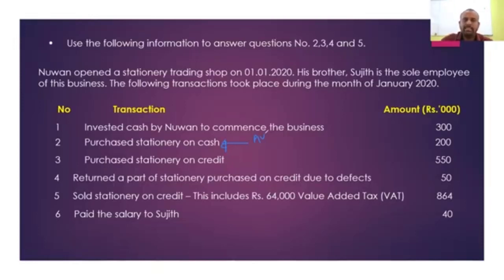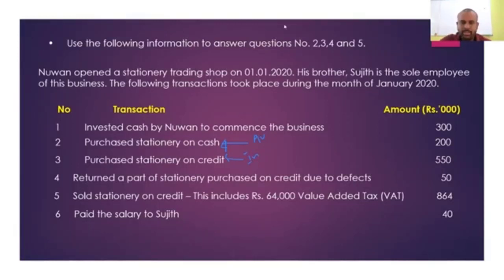Next one, purchase of stationery on credit. When you purchase stationery on credit, what is the source document? That is the invoice. Credit purchases, source document is the invoice.